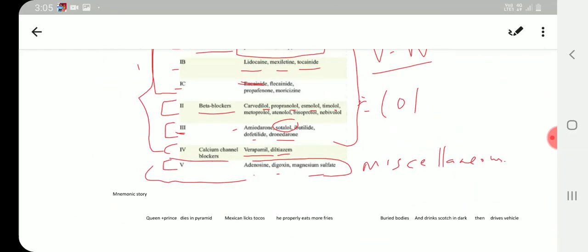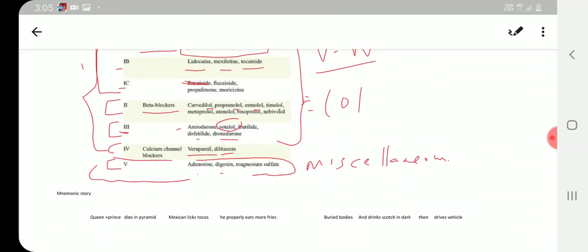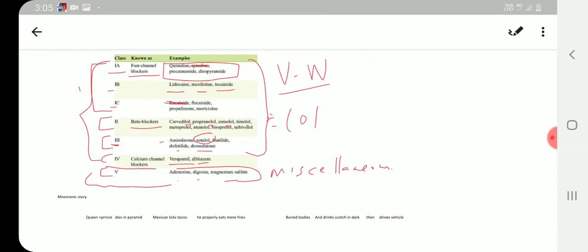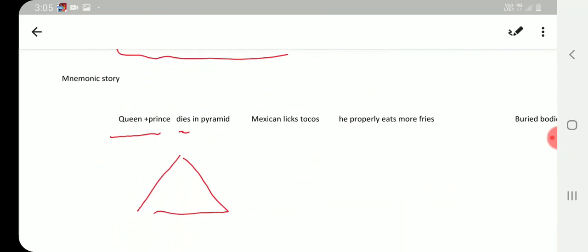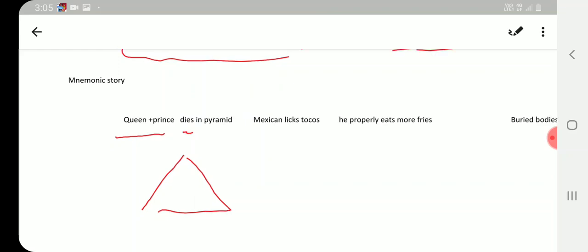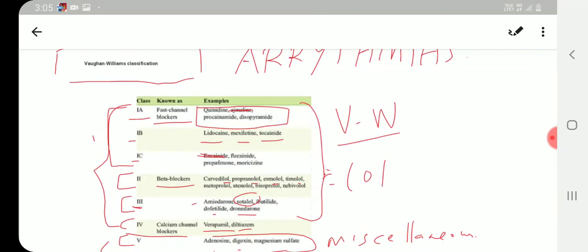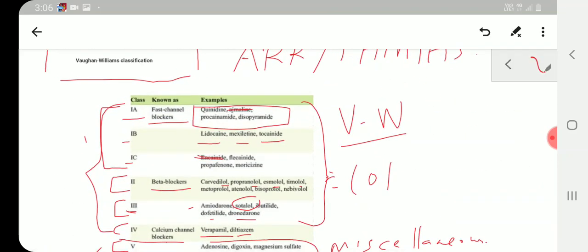So how to remember them? I have made a mnemonic so that we can remember these drugs. The first line in that mnemonic is, there is a pyramid. Inside the pyramid, queen and prince die. Queen and prince die in pyramid. So class 1A is going to be quinidine, procainamide and disopyramide.